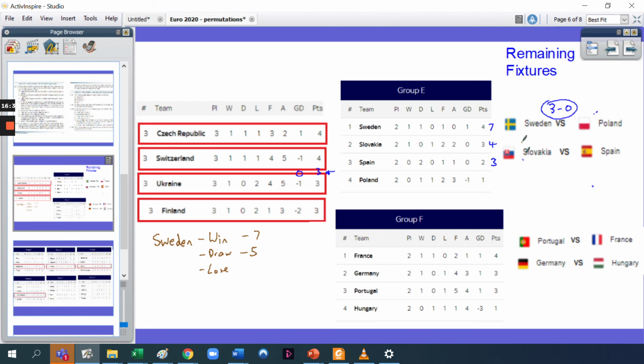So that's how we can see this kind of problem solving. Before the Spain manager goes into the match, he'll probably have some people in his department, in his team, his background staff, having a look at all these different possibilities for Spain. And some of these other teams as well, Slovakia, Poland, Sweden, all these teams will probably be looking and saying, right, what are the different options? What could happen in these other games?